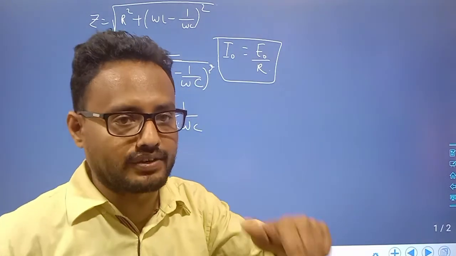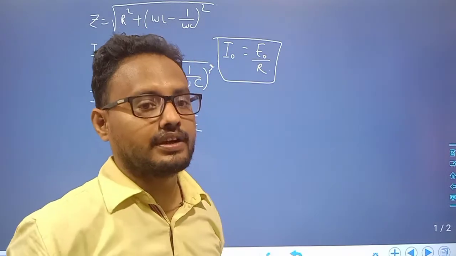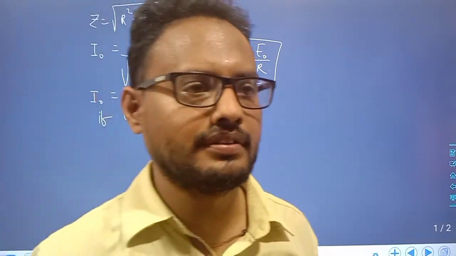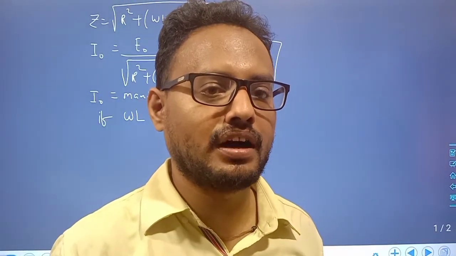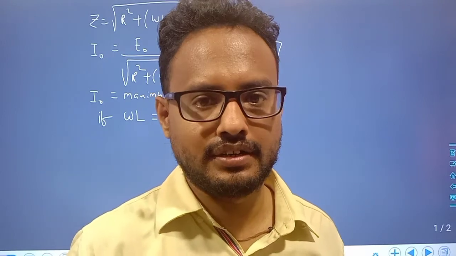That is called the resonant frequency. This is the frequency at which the current is maximum, so this is called the resonant condition of the LCR circuit. Clear?